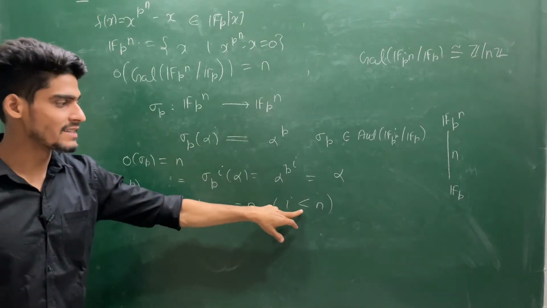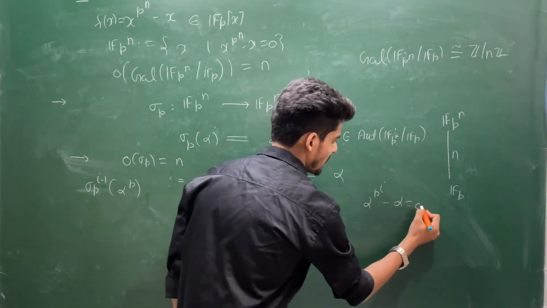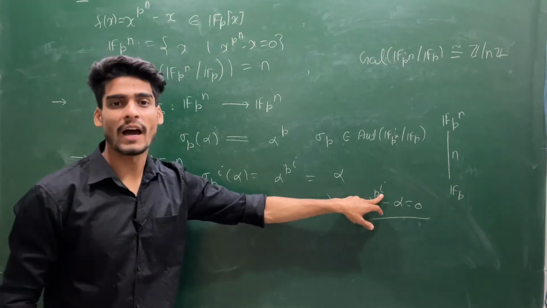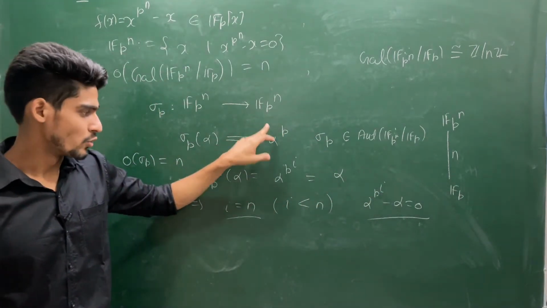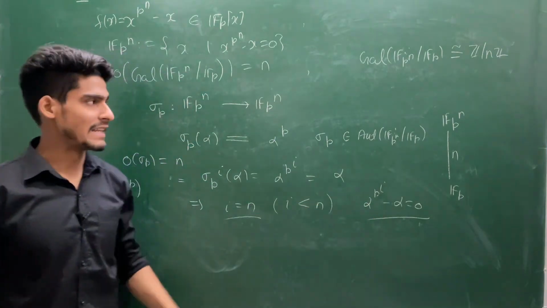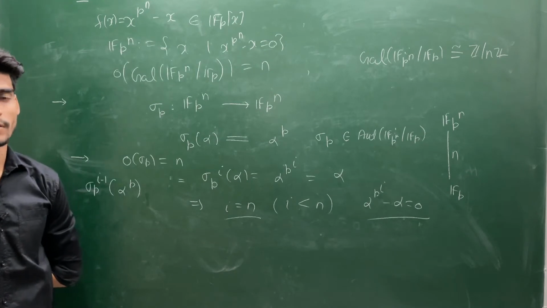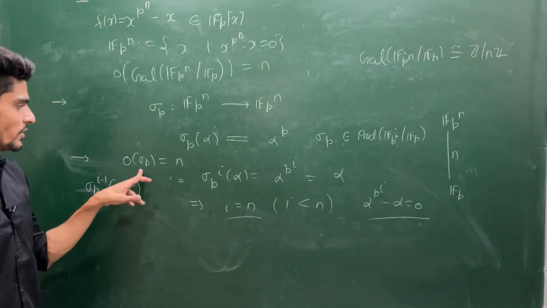If I is less than n, then you will have the equation alpha to the power p power I minus alpha equal to 0. But from here you will get at most p power I roots, while the cardinality of this set is p power n, not p power I. So you will have fewer elements, and you will not have a bijection anymore. So I has to be n at least. So the order of this sigma p element is n.